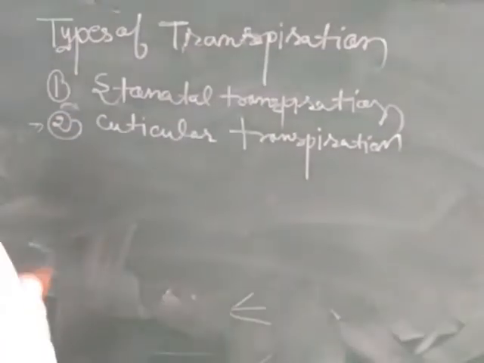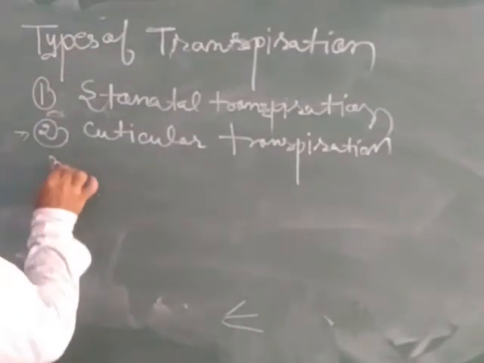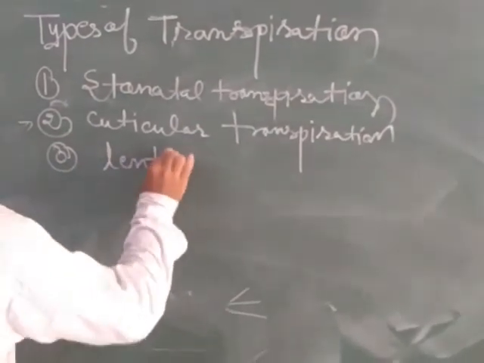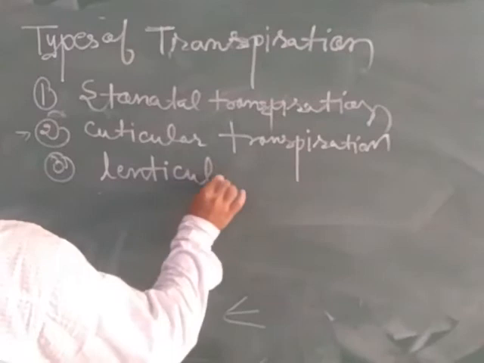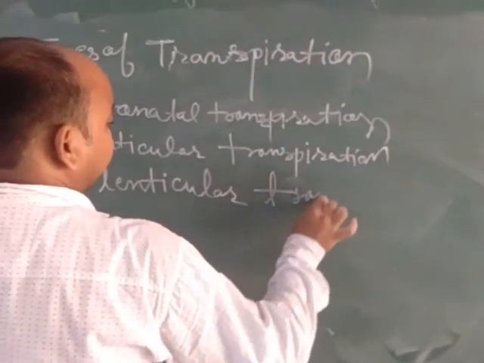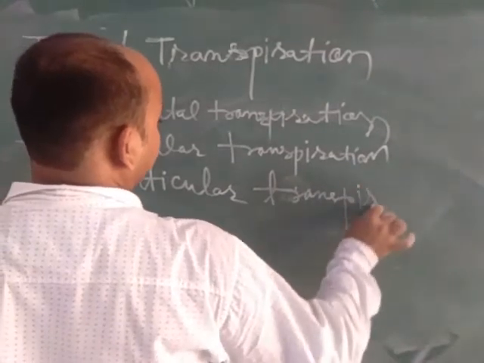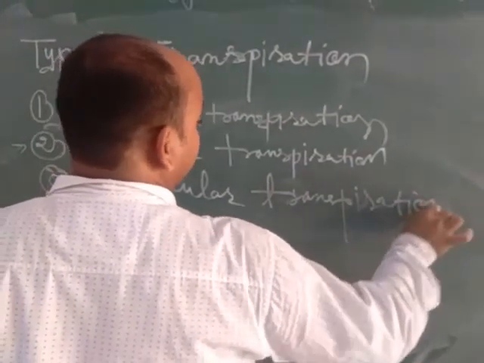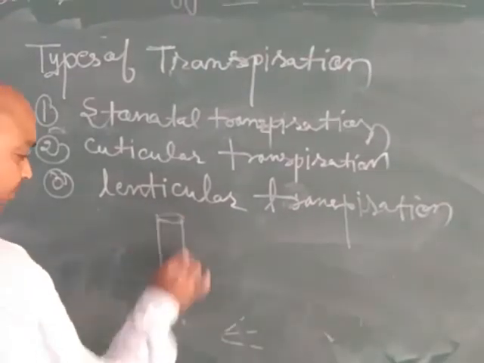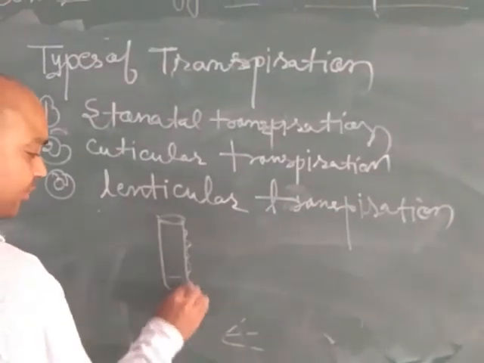Now the third type of transpiration is lenticular transpiration. This is transpiration which takes place from the woody stem, like this is the stem and the bark of the stem.